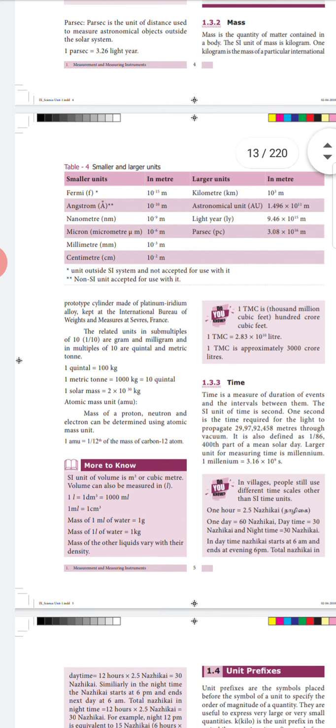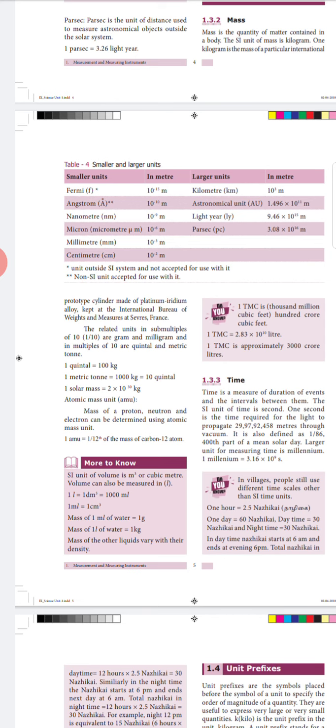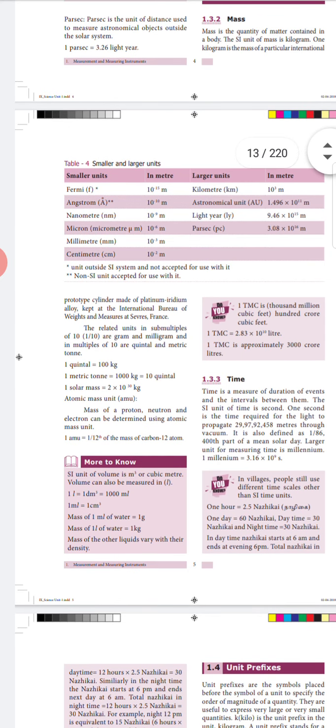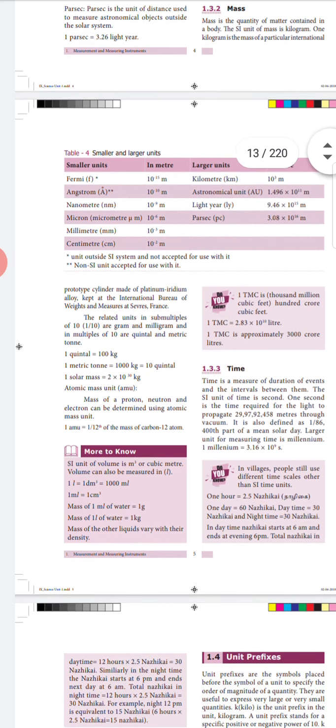And from the do you know box, again one more fact, it is 1 TMC. 1 TMC of a liquid is equal to 2.83 into 10 to the power of 10 liters. Otherwise, we can call it approximately 3000 crores of liters.